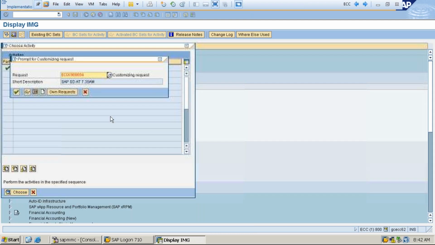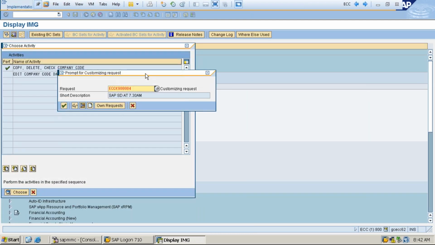I'm going to save it now. The same transport comes up here. I would like to save on the same transport request. Then I can click on continue. Suppose I want to choose any other transport request, then I click on the SAP own request.